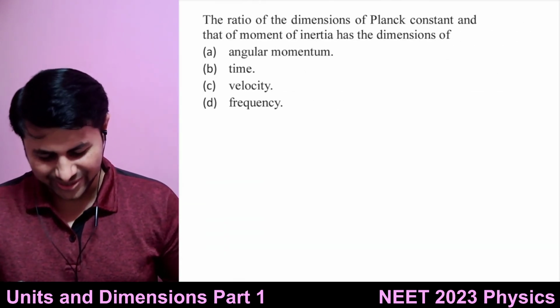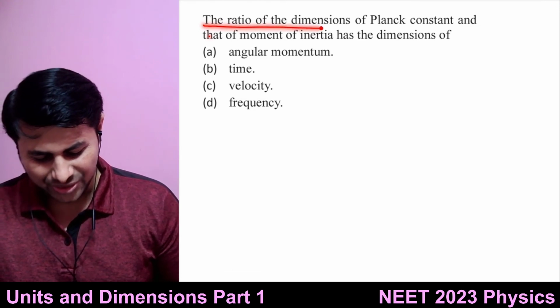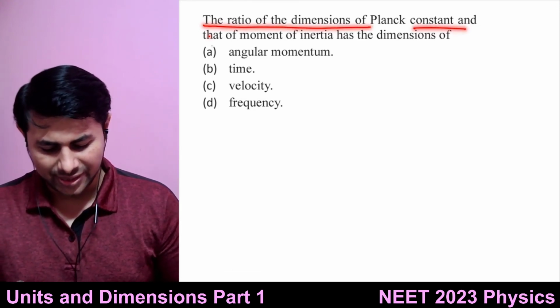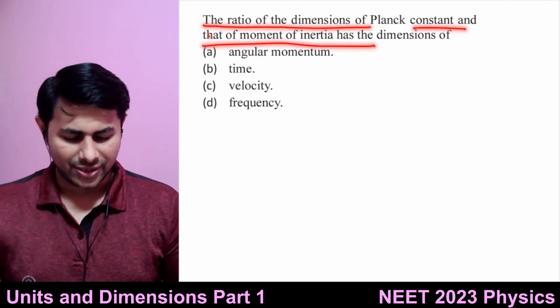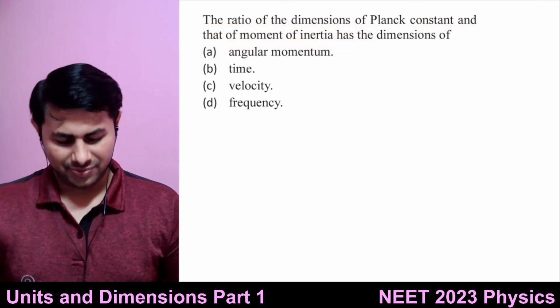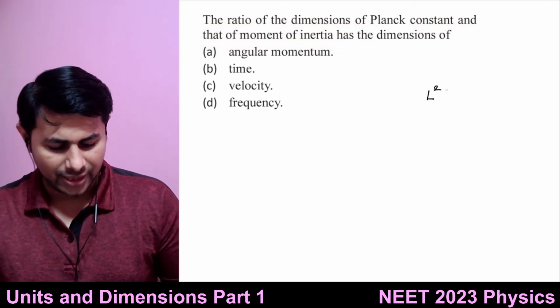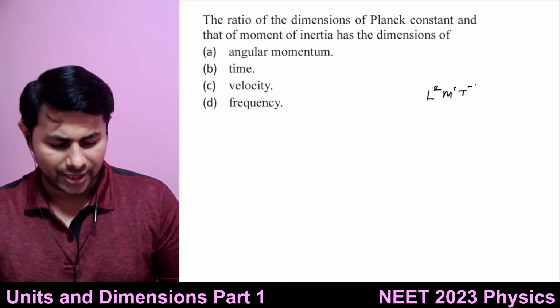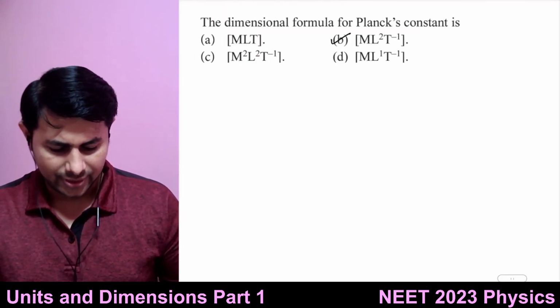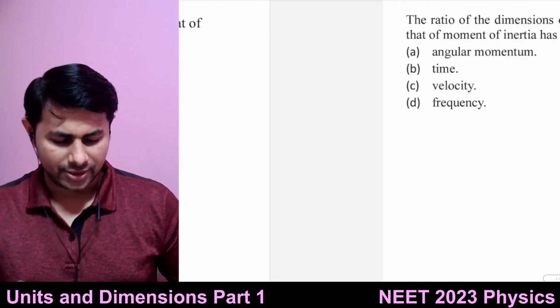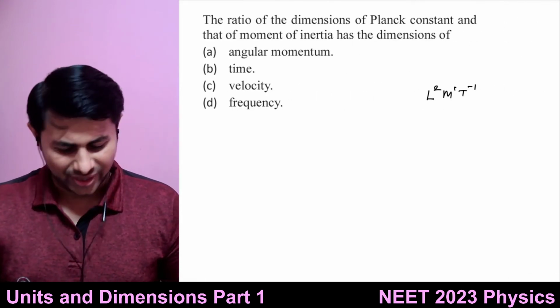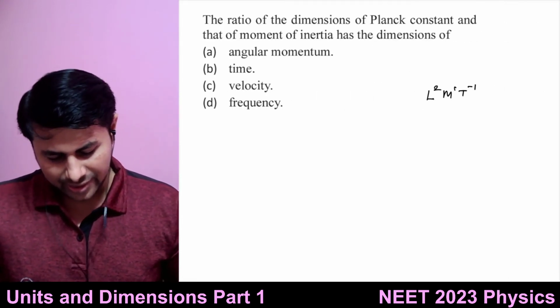Next question. The ratio of the dimensions of Planck's constant and moment of inertia has dimensions of? We found the dimensions of Planck's constant. They are L^2 M^1 T^-1, right? I don't memorize these. And then moment of inertia.